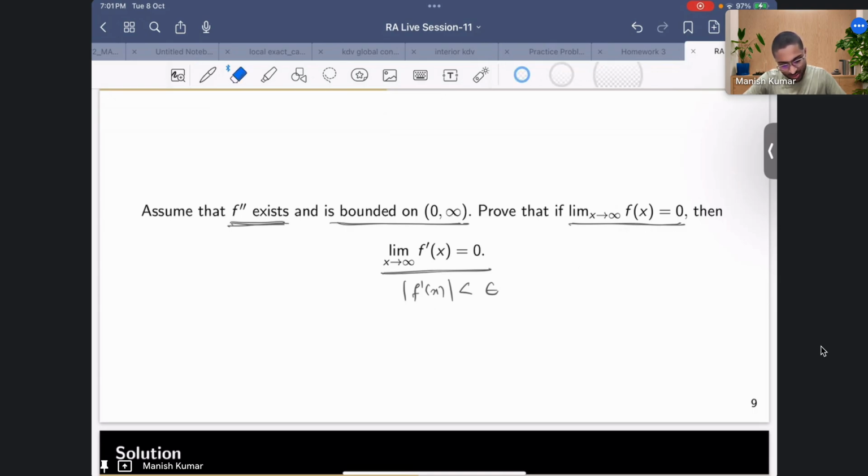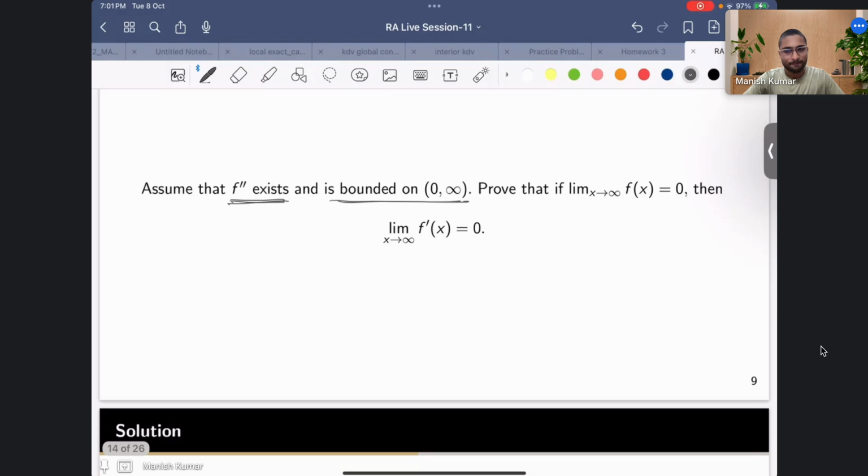So using f(x), f double prime x, you have to conclude about f prime x. No idea.